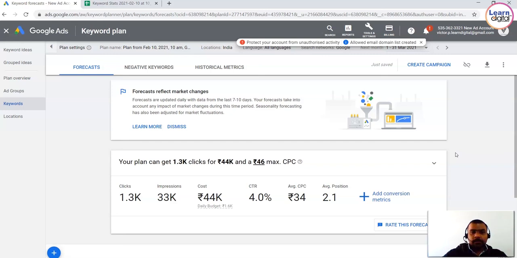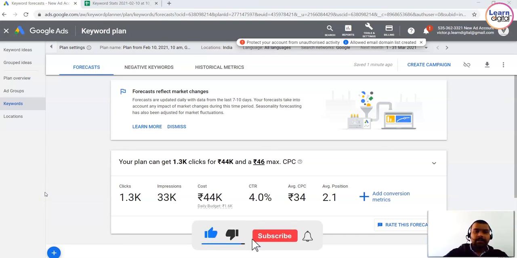This forecast will give you a really beautiful view. Here you can see the forecasts are updated daily with data from the last 7 to 10 days. That means a recent update is happening. Your forecast takes into account any impact or market changes during this period. Seasonality forecasting has also been adjusted for market fluctuation. So this is really useful for you. That's it all about Keyword Planner. Now you can start working, practically, manually download it and understand how important the keywords are going to be for your campaign.